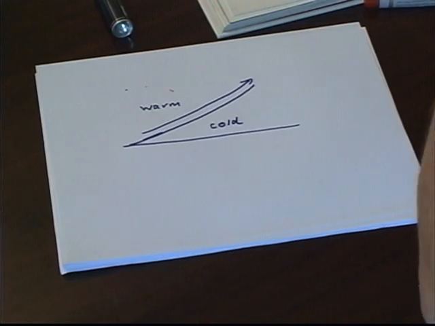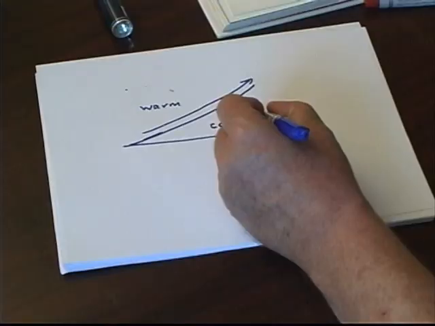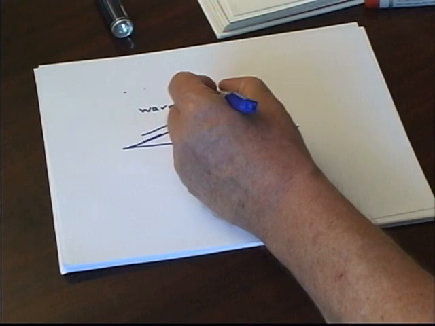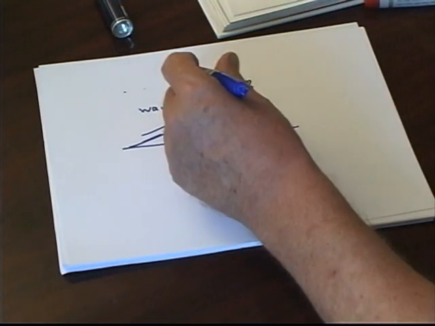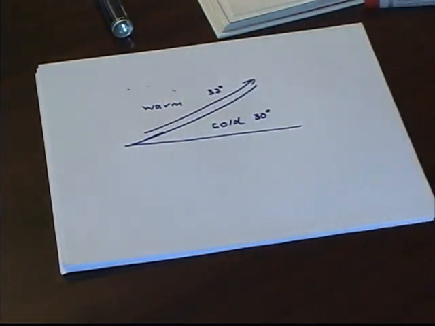When I say cold, I don't mean freezing. It might just be the difference between 30 degrees and 32 degrees. This is relative. So if this is 30 degrees and this is 32 degrees, this is still colder than that. So the warm air goes up. If on the other hand we have cold air coming in, it doesn't look like this. This is how it looks.